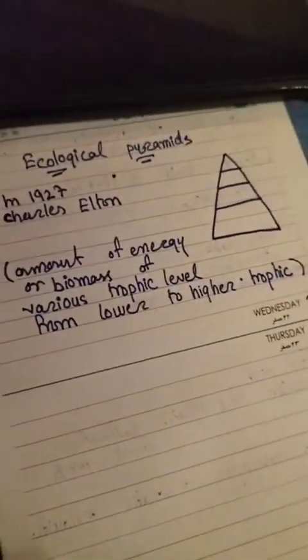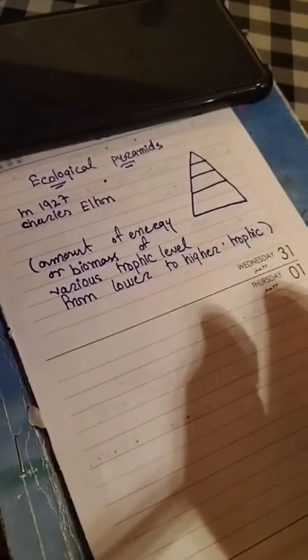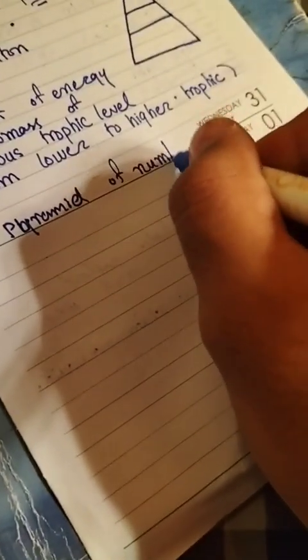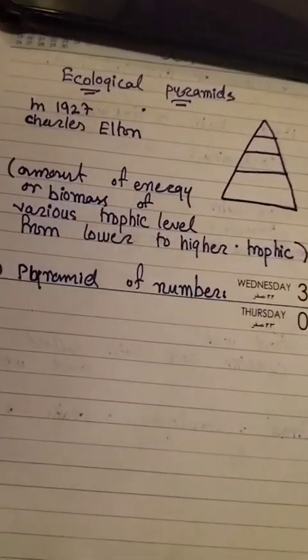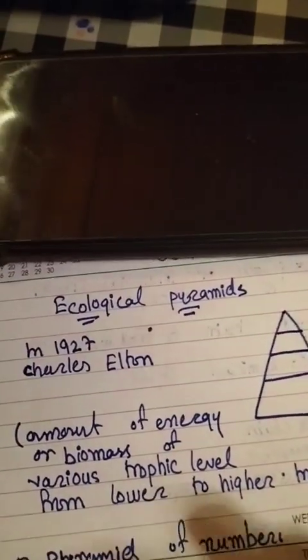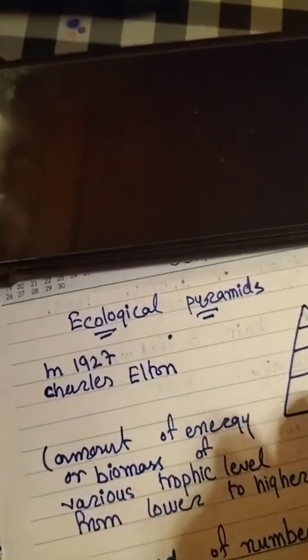Now how can we explain these pyramids? These ecological pyramids are described in three ways. The first is the pyramid of number, which means the number of organisms changing from one trophic level to another.